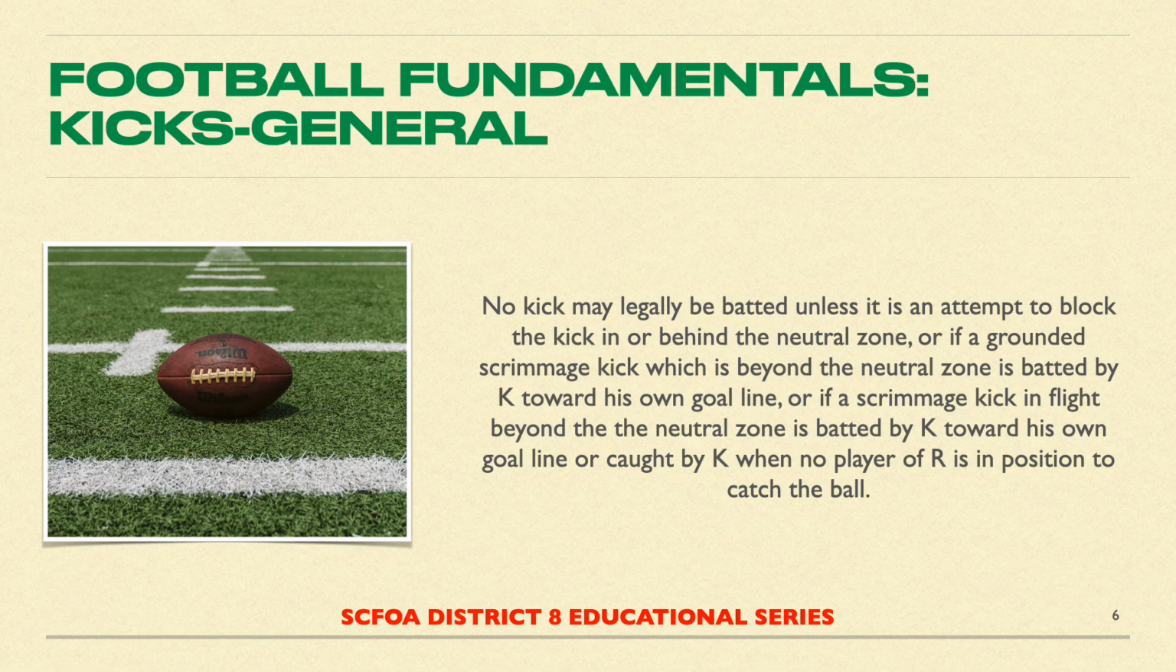The implications of this fundamental. K cannot legally bat a free kick at any time. K cannot bat a grounded scrimmage kick or legal scrimmage kick in flight forward toward R's goal line. This would be a foul for illegal batting. You should have a beanbag at the spot of any batting by K of a grounded scrimmage kick. It identifies the spot of first touching and is a spot R could next put the ball in play.